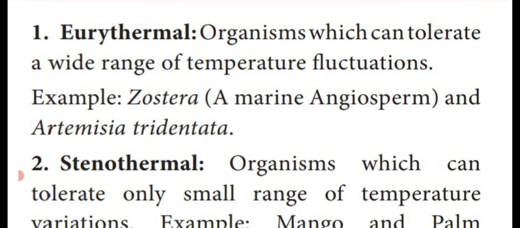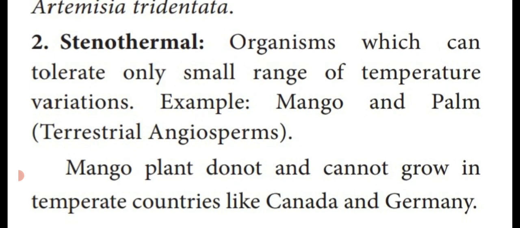Dear students, it's a very, very important 2 mark and 3 mark question. Differentiate between eurythermal and stenothermal. Eurythermal means organism can tolerate wide range of temperature fluctuation. Example, Zostera and Artemisia tridentata. Then stenothermal means organism which can tolerate a small range of temperature fluctuation. Example, mango and palm.